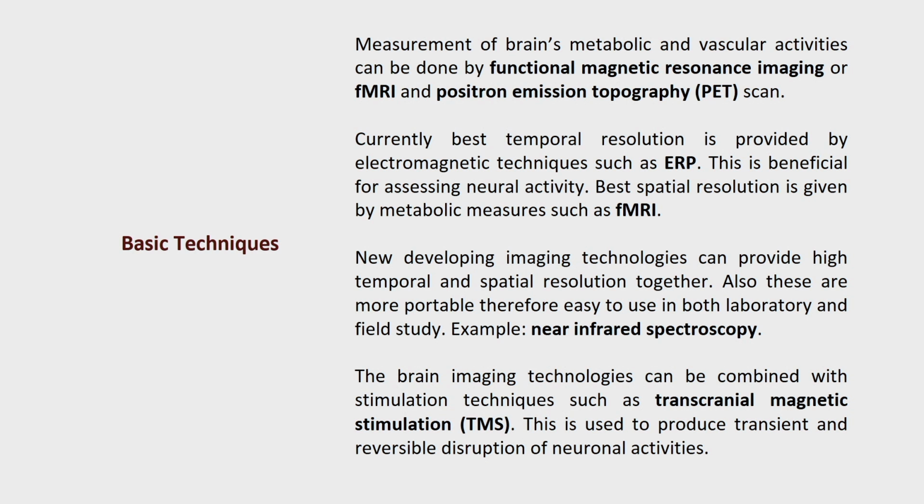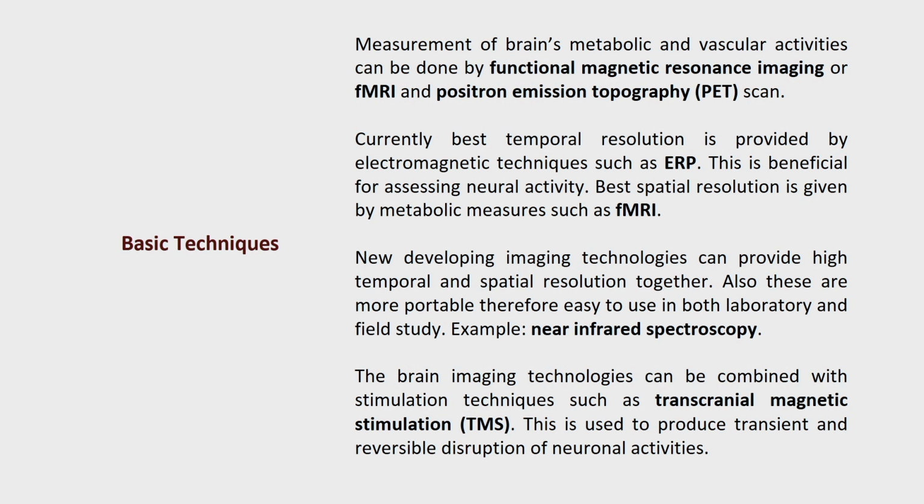Also, new developing imaging technologies can provide temporal and spatial resolution together, okay. That gives us an understanding of how, as time goes, the activities or reactions are changing within the body, whether physical, cognitive, or neural behavior. So that we come to know.